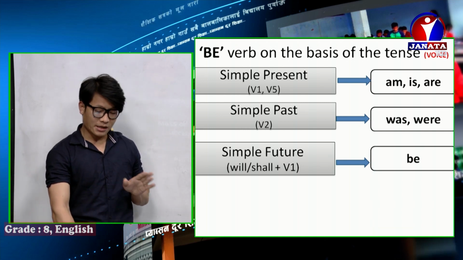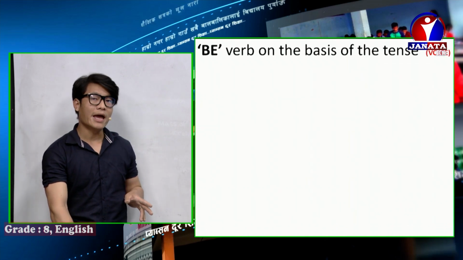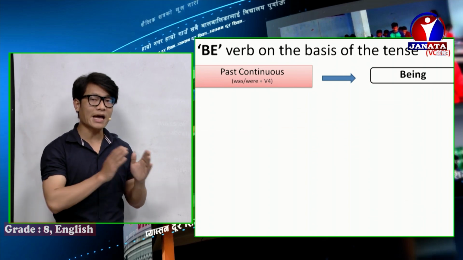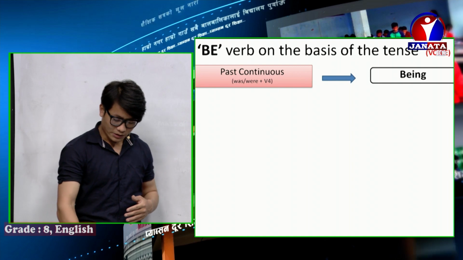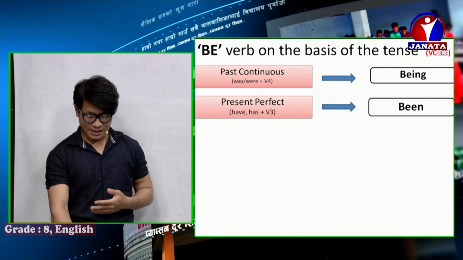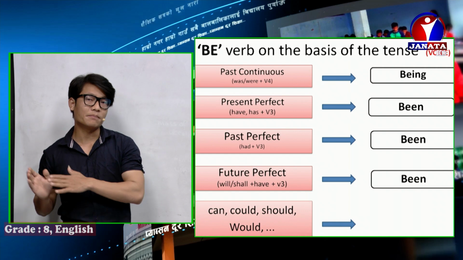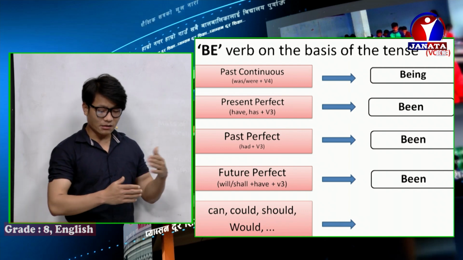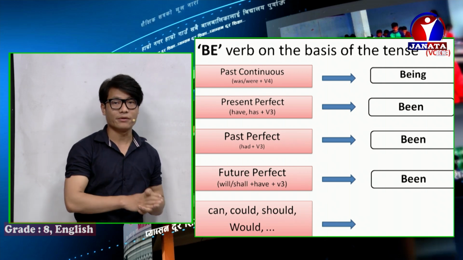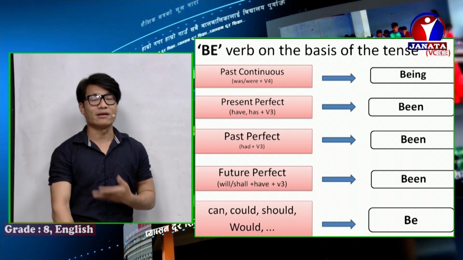Present continuous and past continuous have the same be verb, and that is being. Present perfect, past perfect, and future perfect have the same be verb, and that is been. And when there is a modal verb in a sentence, be stands by itself as the be verb.